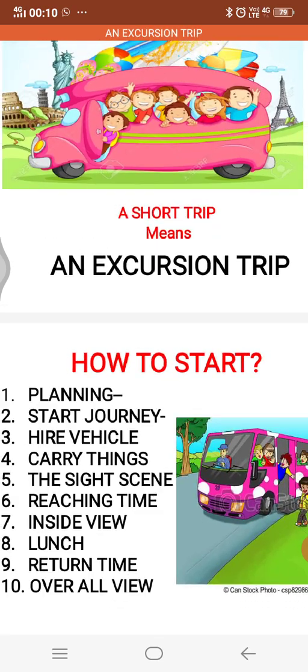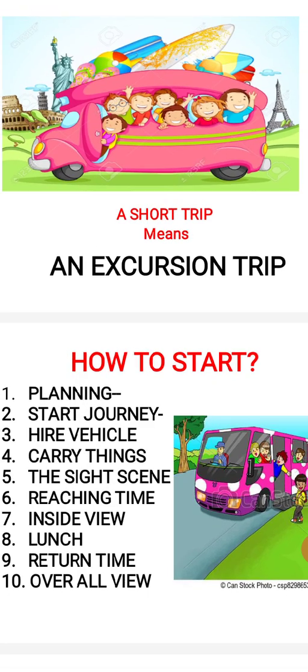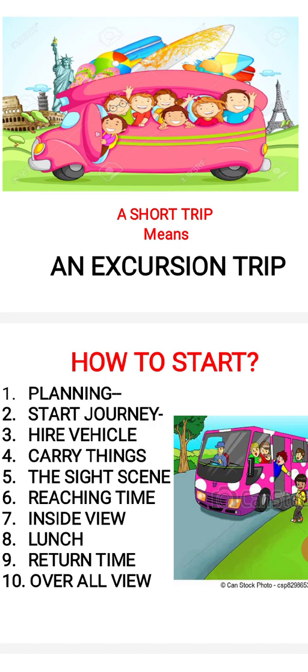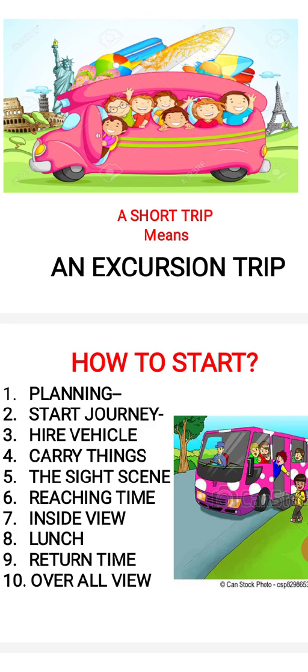How to start? First, related to excursion trip, the words are planning. First, planning we do. Then the date we fix for the journey and where to visit. Hire vehicle. For the journey, we hire a vehicle. We carry things with us. The sightseeing which we see through the bus or through the car or any vehicle.